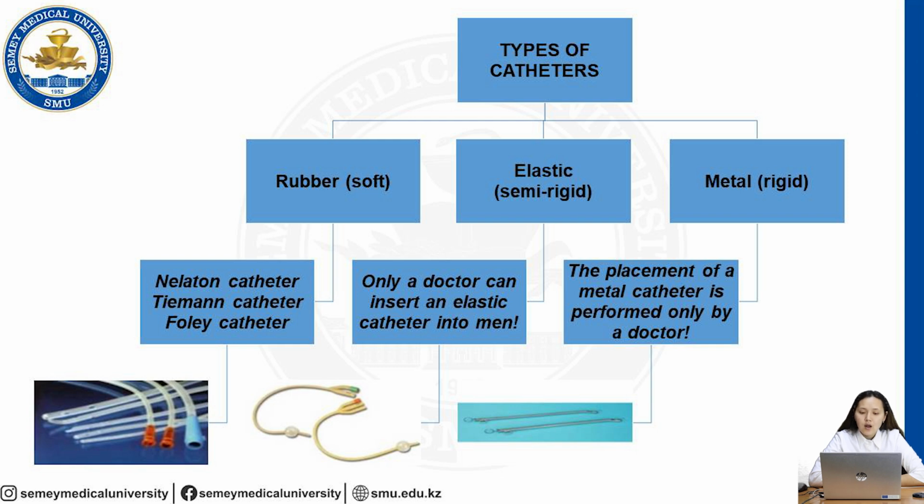Rubber soft catheters are the Nelaton catheter, Timan catheter, and Foley catheter. Only a doctor can insert an elastic catheter into men. Metal is similar. The placement of a metal catheter is performed only by a doctor.